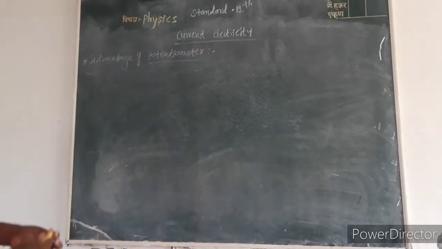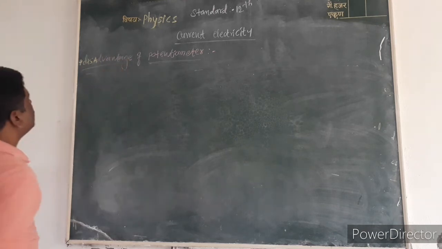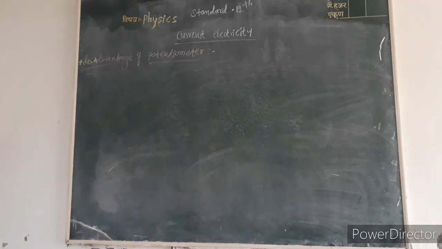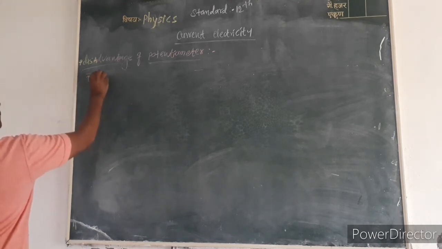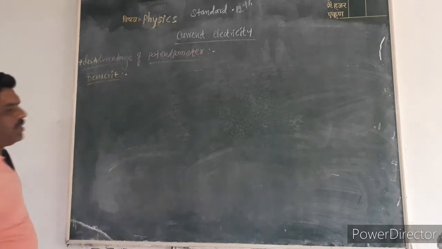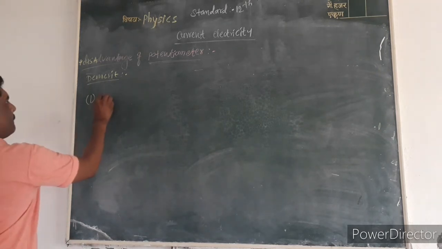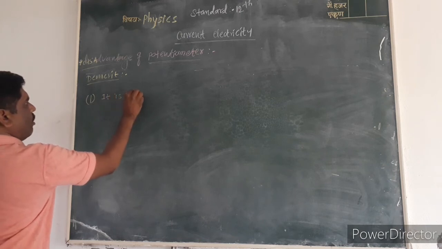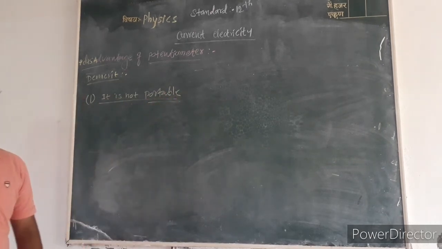also called demerits of the potentiometer. The first demerit of the potentiometer is that it is not easy to handle, that is, it is not portable.